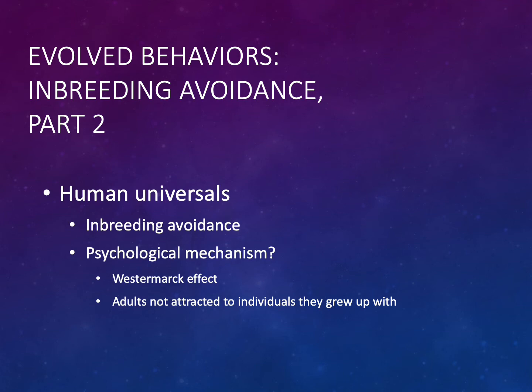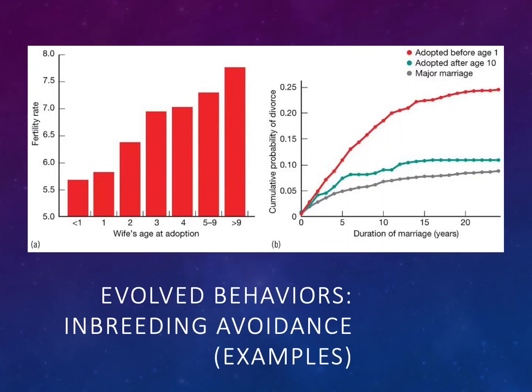In the late 19th century, a sociologist by the name of Edward Westermarck proposed the idea that incest avoidance develops when children live in close proximity to one another, whether they're related to one another or not. As adults, these individuals who grew up together are not sexually attracted to each other. Many lines of evidence now suggest that this is in fact how inbreeding avoidance develops, and it's known as the Westermarck effect. Let's look at the evidence.